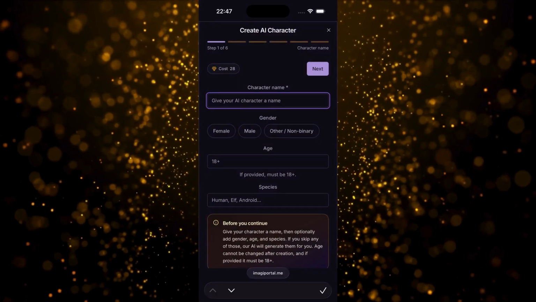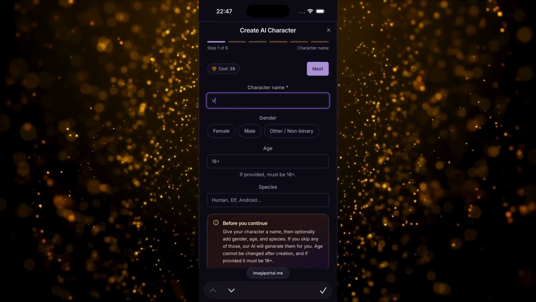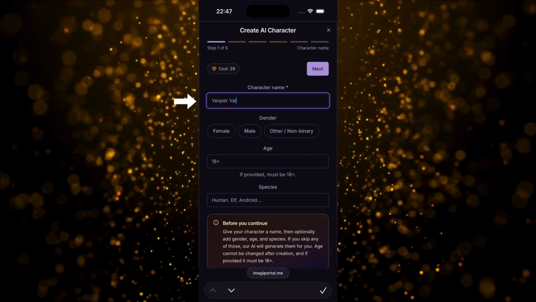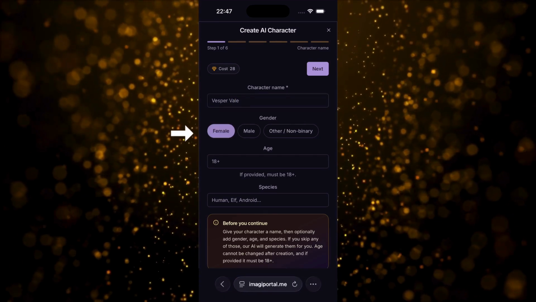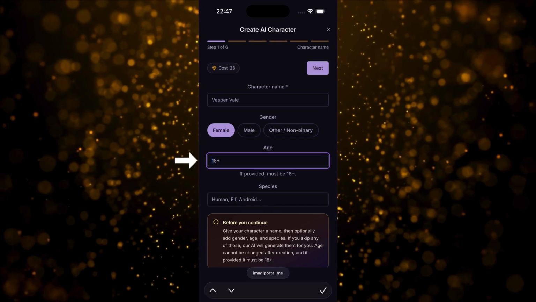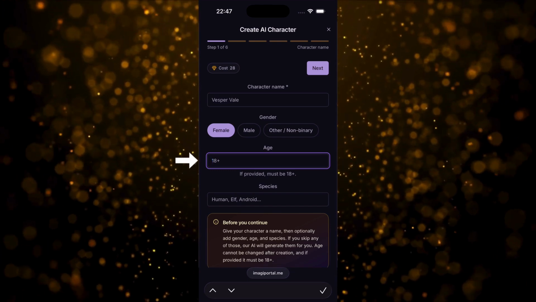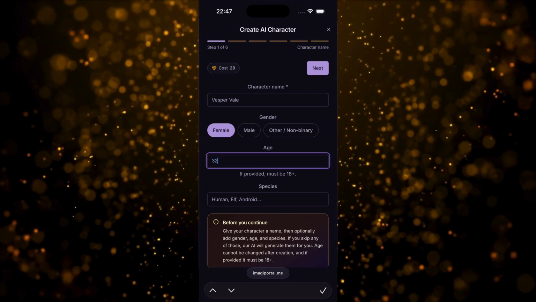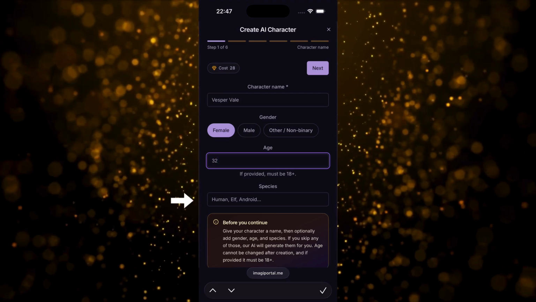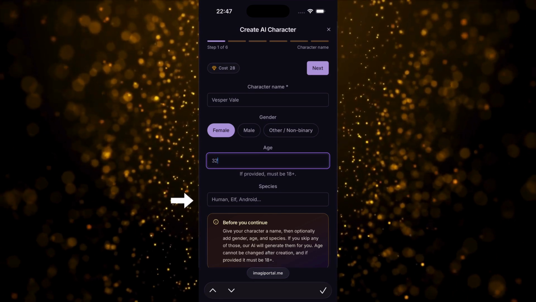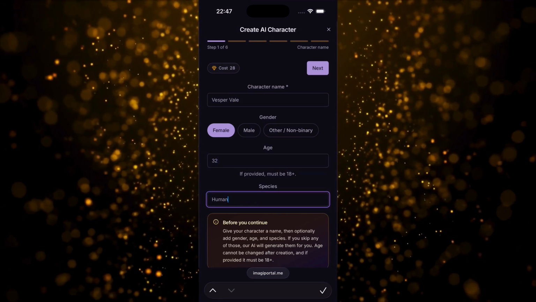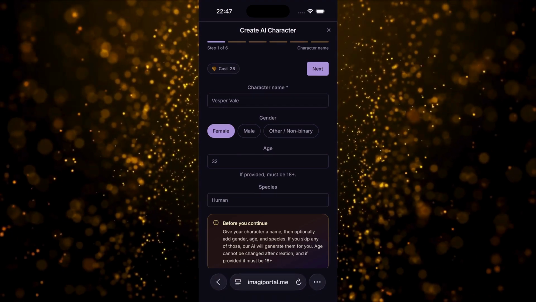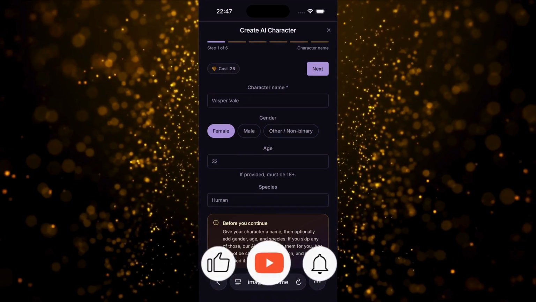Okay, step one is the basic identity. First, the name. That one is easy. Vesper Vale. Now gender. I'm choosing female. For her age, let's make her 32. Old enough to have some history, some confidence, and probably quite a few secrets. And species? Human. These extra identity details are optional, so you could leave them empty and let ImagiPortal work them out from your description. But I already know who I want Vesper to be, so I'm adding them now.